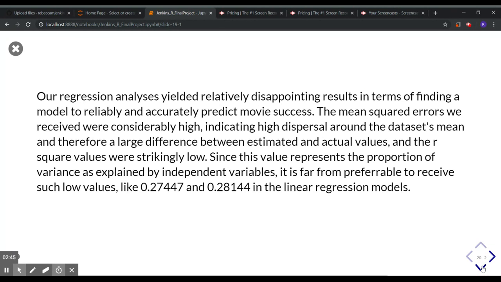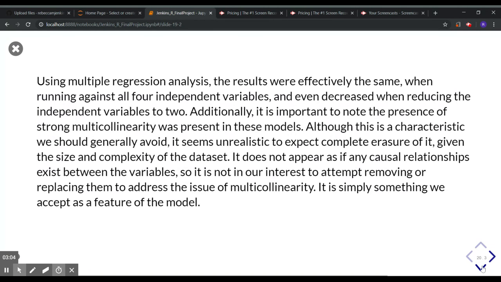So when we look at some of the discoveries we've made from regression, they yielded relatively disappointing results in terms of finding a reliable and accurate model to predict movie success. We got a lot of high mean squared errors. We got a lot of low R squared, which are the type of things that we want to be really accurate. But when we use multiple regression, the results were about the same, but we did observe some multicollinearity in these models.